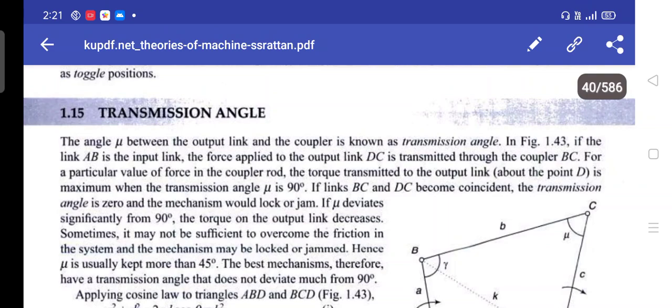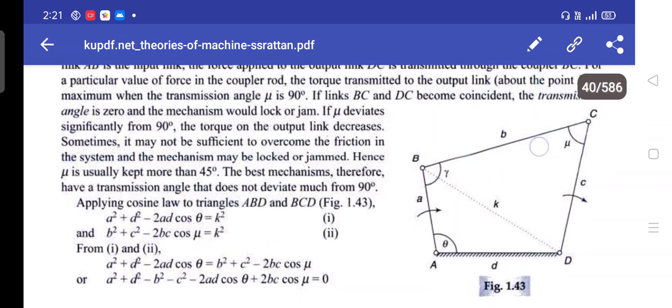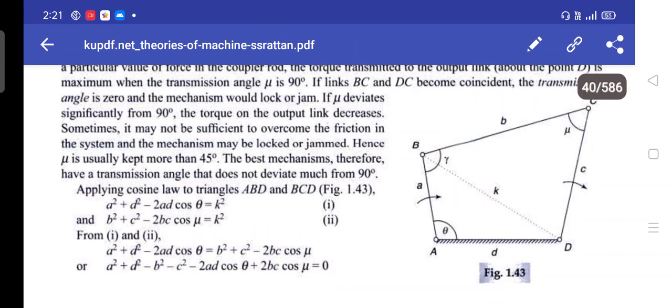If links BC and DC become coincident, the transmission angle is 0 and the mechanism would lock or jam. If mu deviates significantly from 90 degrees, the torque on the output link decreases.